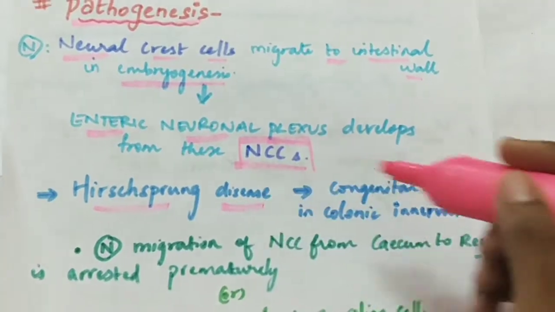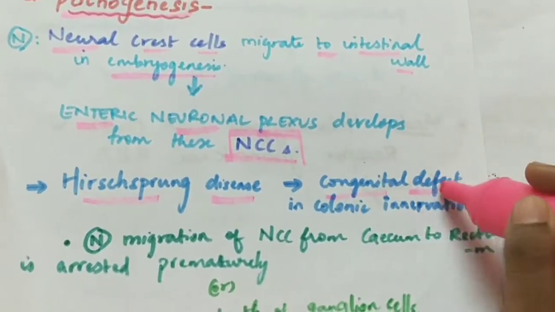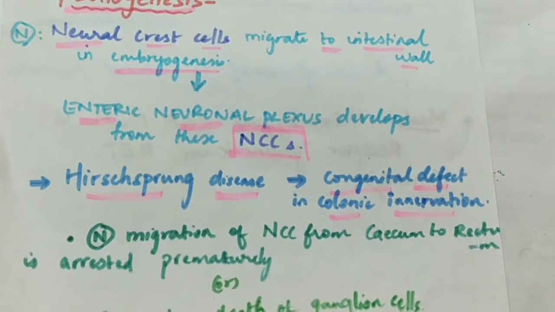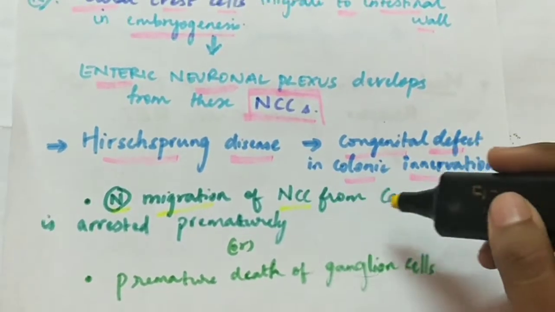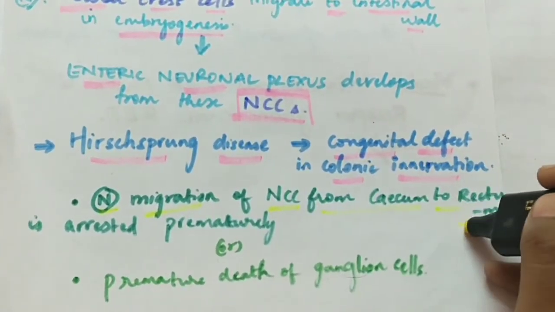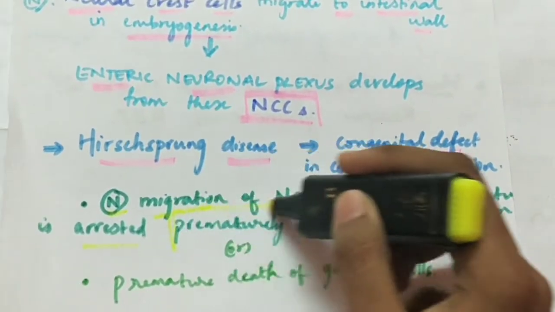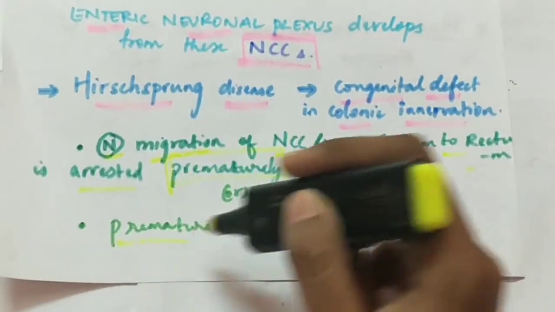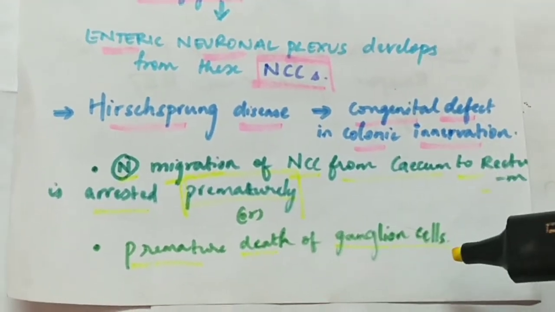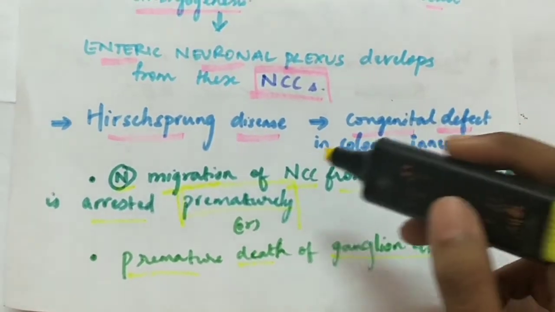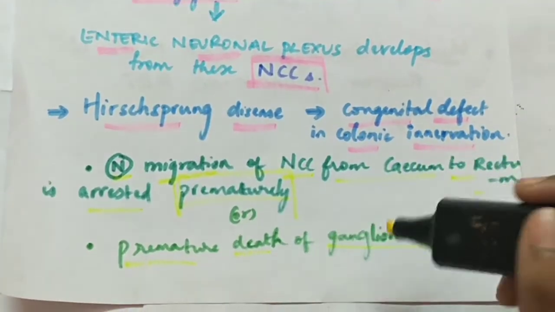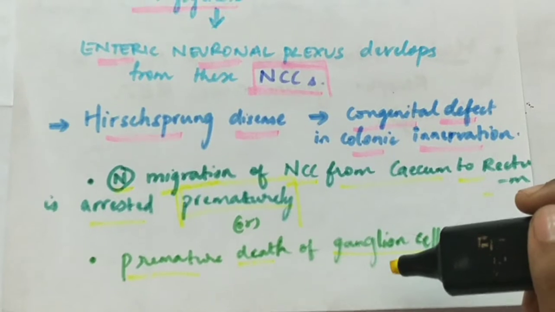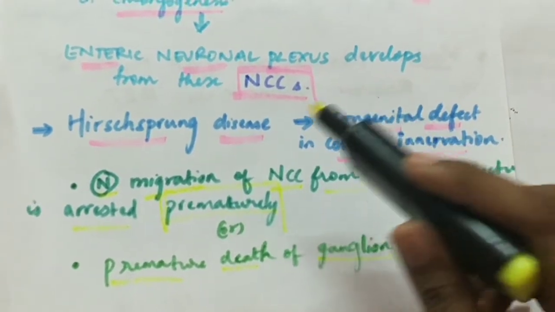In case of Hirschsprung disease, there is a congenital defect in colonic innervation. There can be two reasons for Hirschsprung disease. One is that the normal migration of neural crest cells from the cecum to the rectum is arrested prematurely, or there can be premature death of the ganglion cells. Either of these two results in Hirschsprung disease.